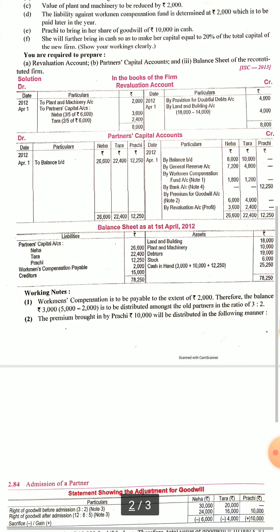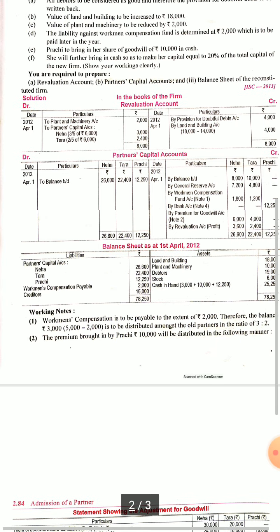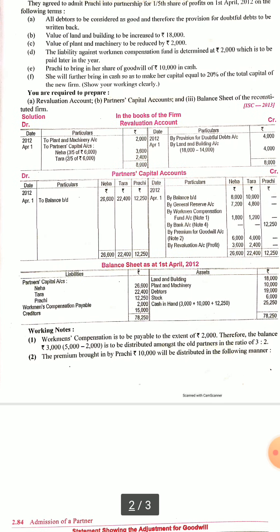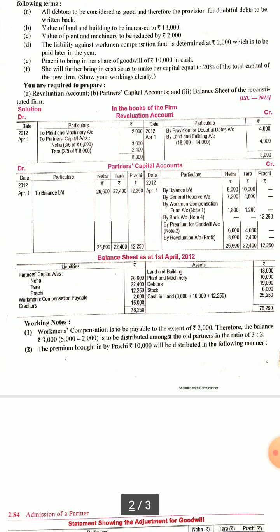So let's see now the capital account. By balance c/d 8,000 and 10,000, Neha's and Tara's capital. General reserve will be distributed. Workmen compensation fund: now workmen compensation fund is payable to the extent of 2,000. That means the balance 3,000. You know, all the funds are distributed among the old partners, not the new partner, so 3,000 will be distributed in 3:2 ratio between Neha and Tara.